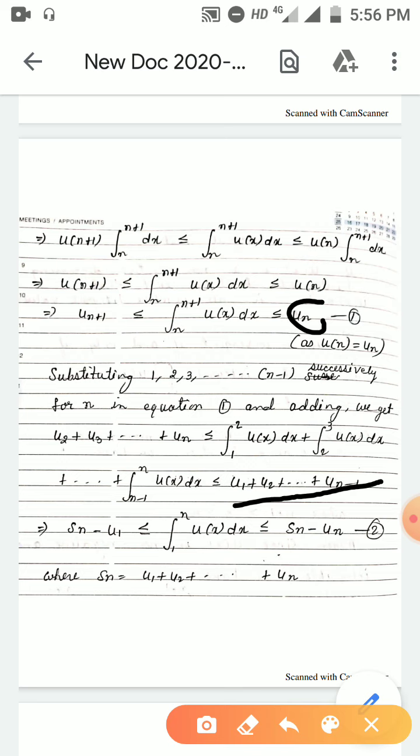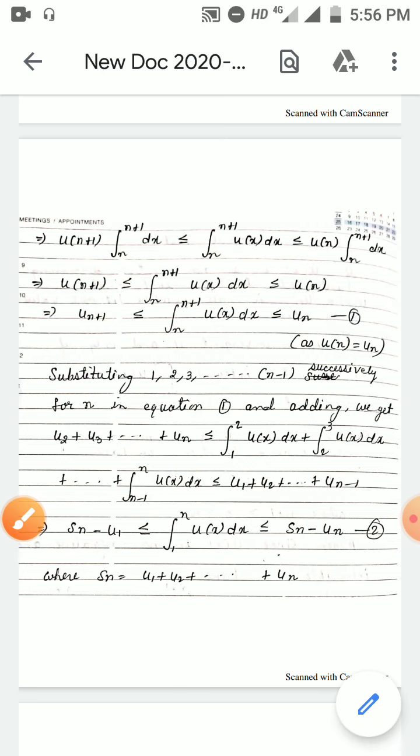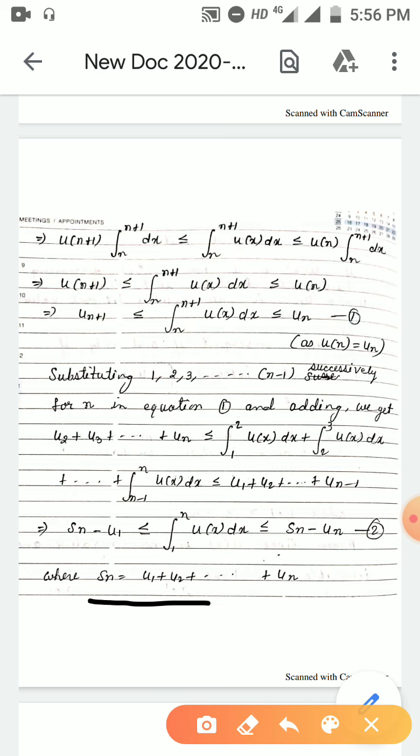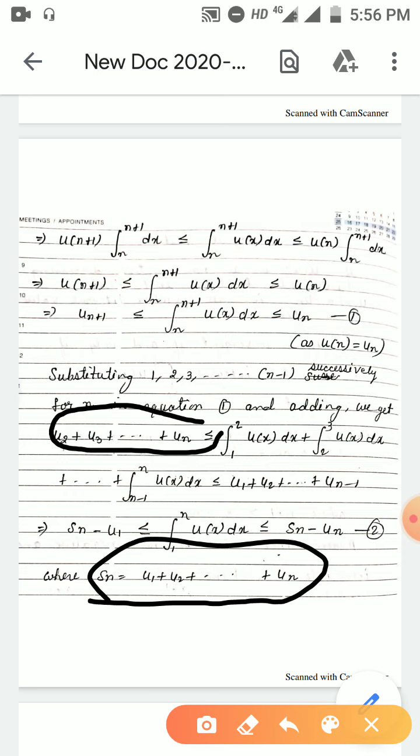Now we know that S_n is equal to u_1 plus u_2 plus ... plus u_n. So this term u_2 plus u_3 plus ... plus u_n can be written as S_n minus u_1.